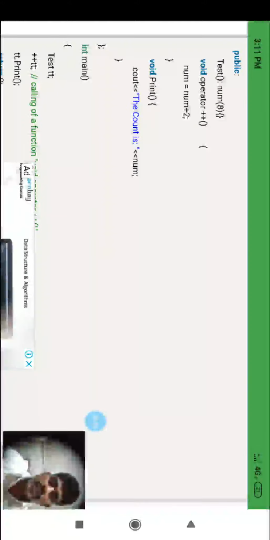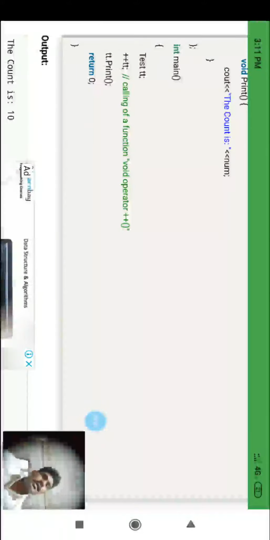Void print. In int main, test tt, plus tt, calling the function void operator plus. What is tt here? Just an object.